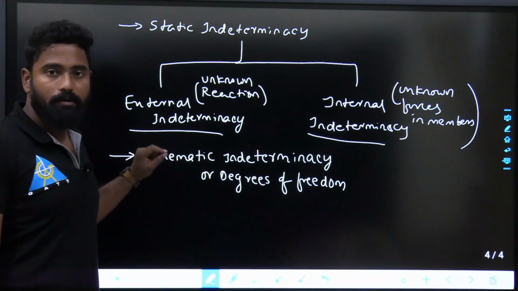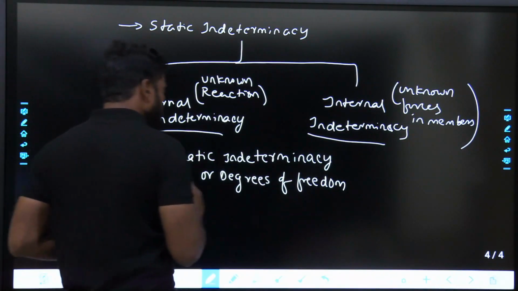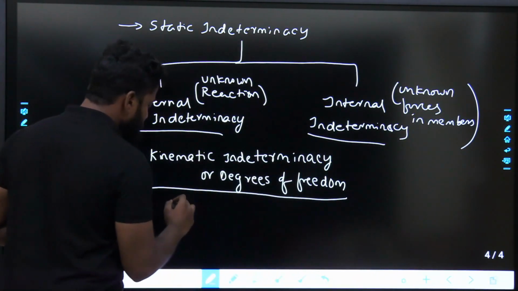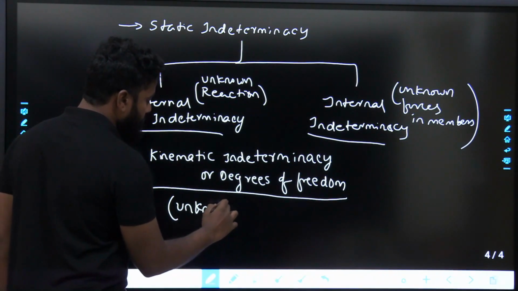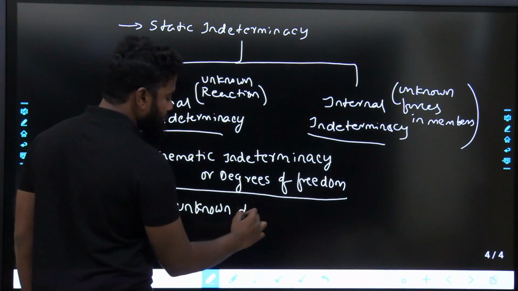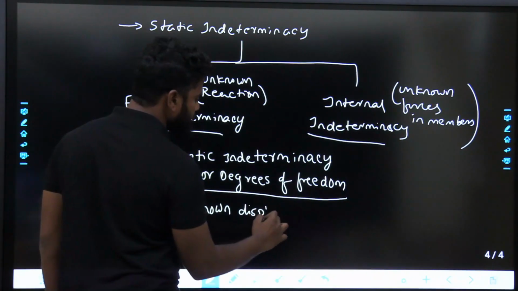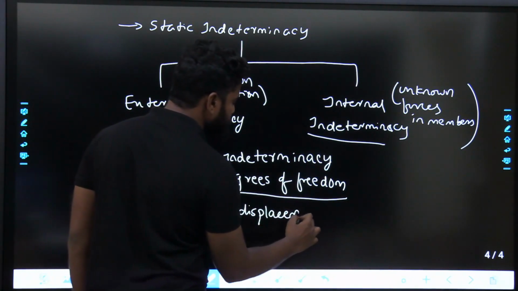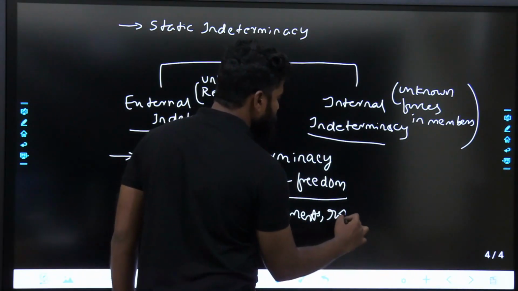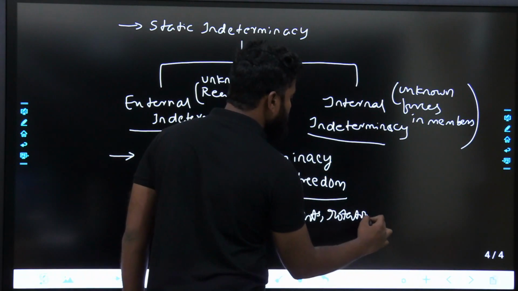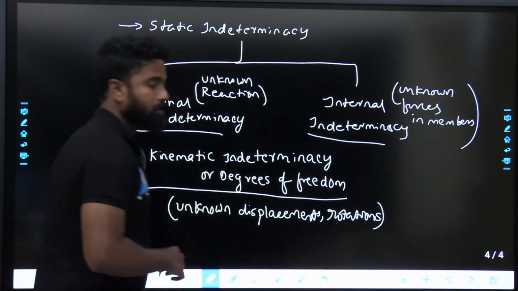Whereas kinematic indeterminacy or degrees of freedom, if I say, this is unknown displacements. Unknown displacements, rotations, all those things will come in kinematic indeterminacy.